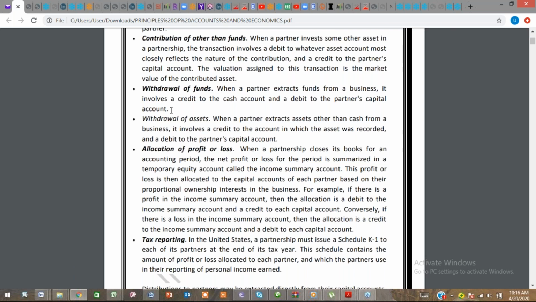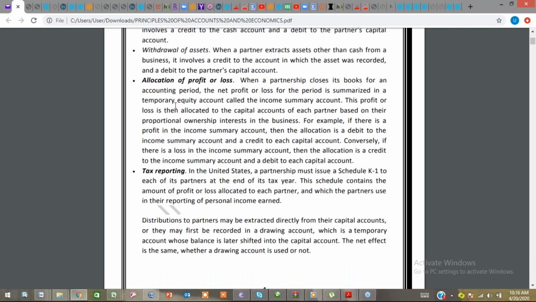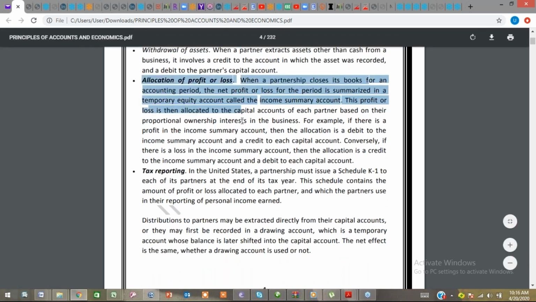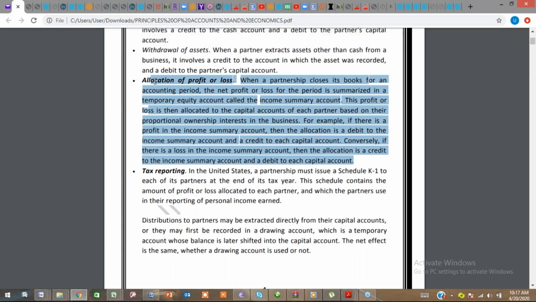Allocation of profit and or loss. You must be able to understand how loss and profits must be allocated in any business. It's very important. If during your exam you are asked how and when do you allocate profit or loss in a partnership business, you should know that when a partnership closes its books for an accounting period, the net profit or loss for the period is summarized in a temporary equity account called the income summary account.